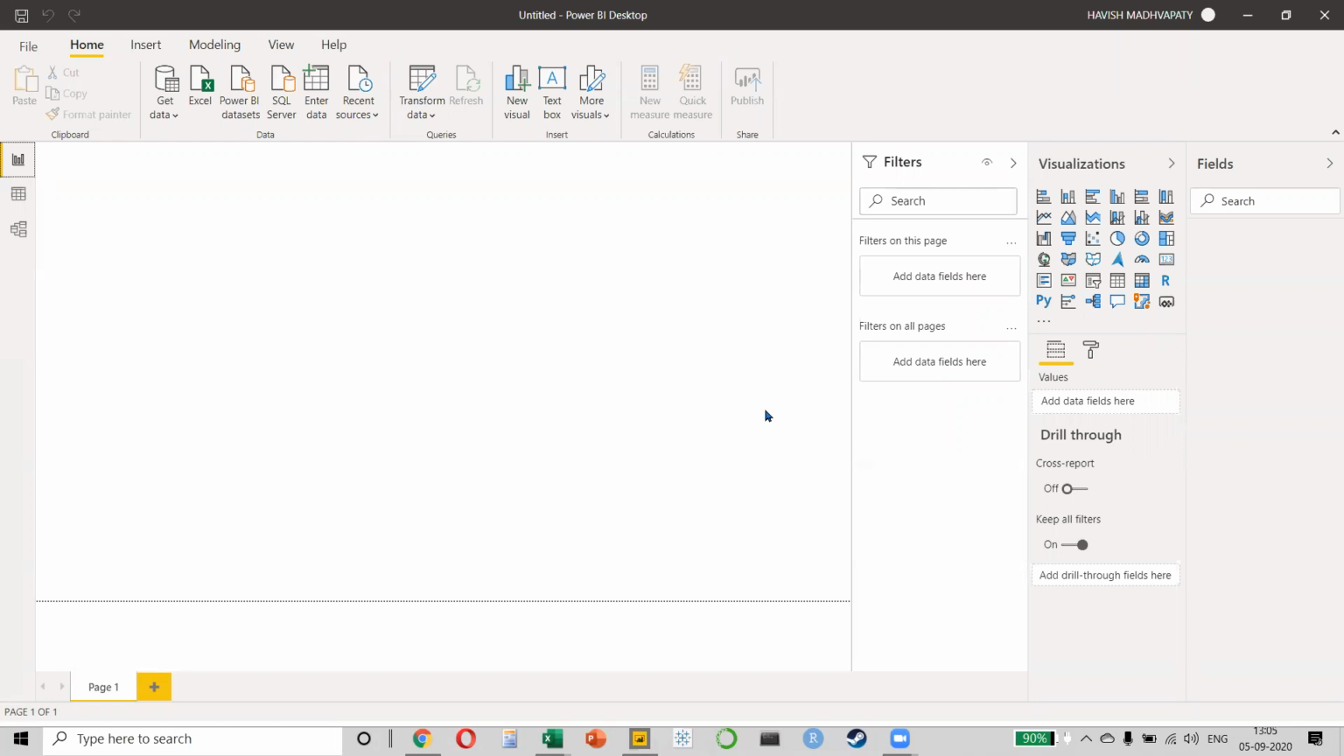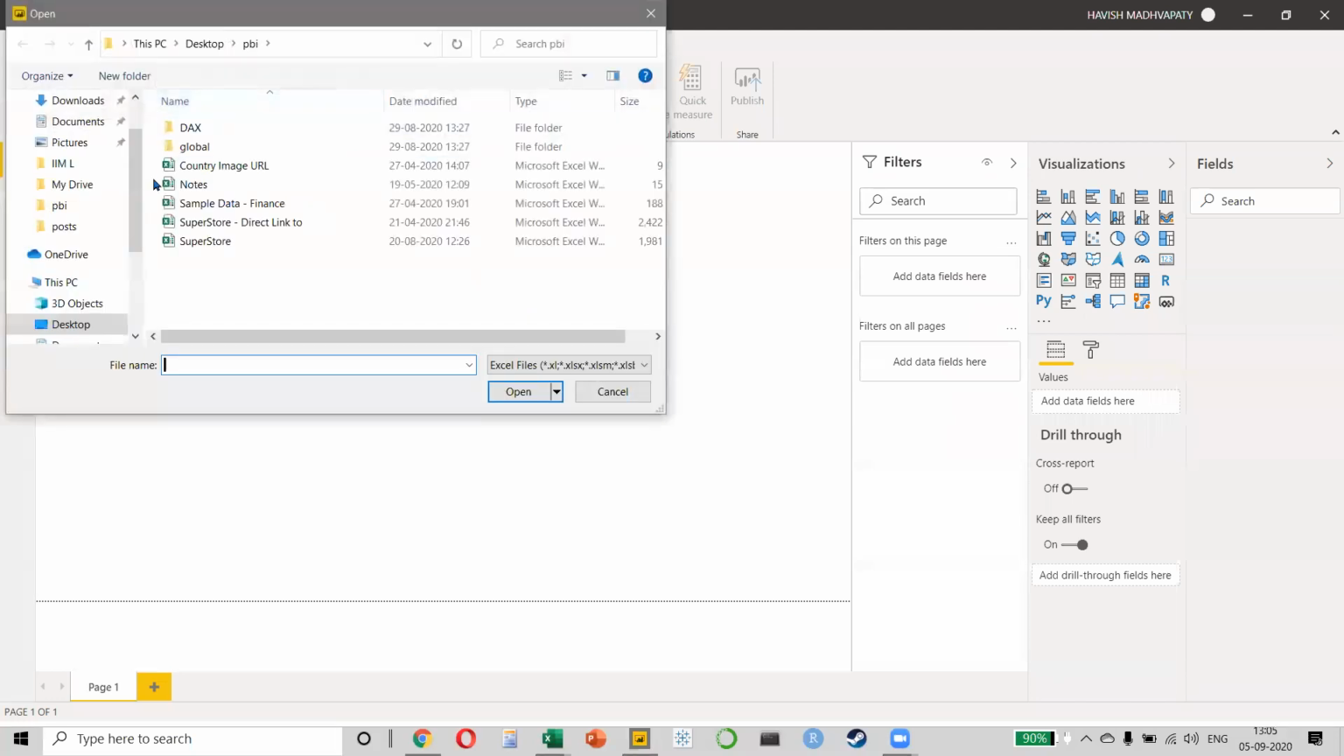For now, we will keep it very simple. I have Power BI with me. The first thing I want to do is to connect to my data set. So we will click on Excel. So I click on Home, then I click on Excel, and we select the Excel file that I wanted, which is my Superstore data.